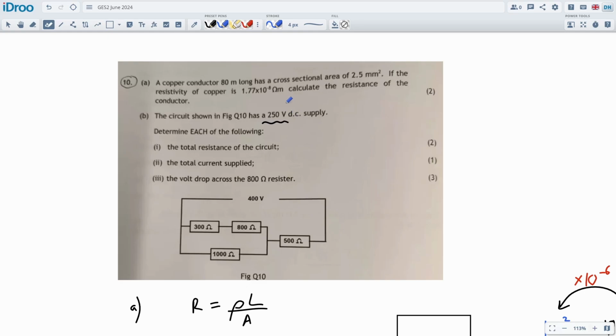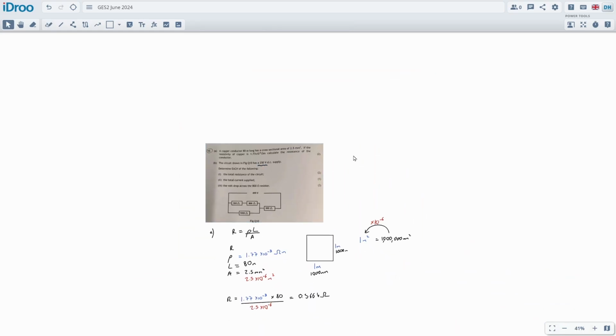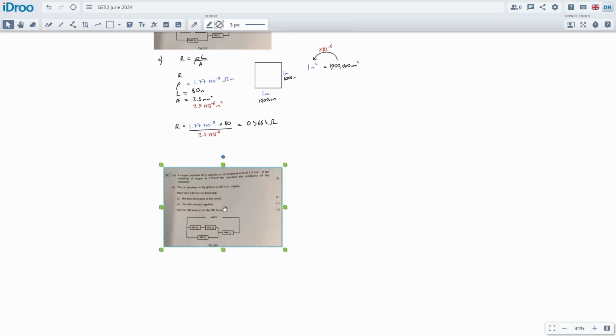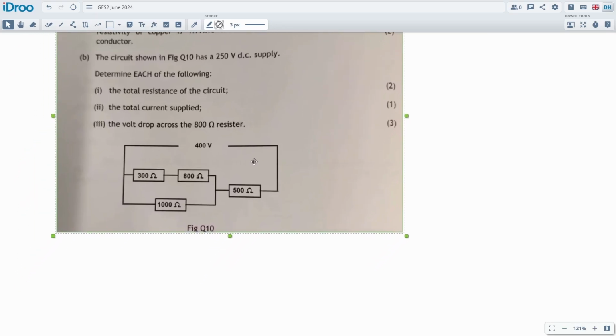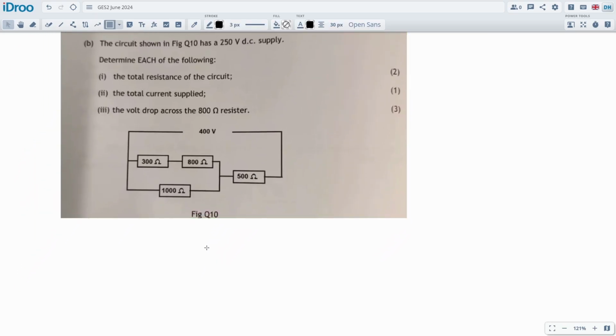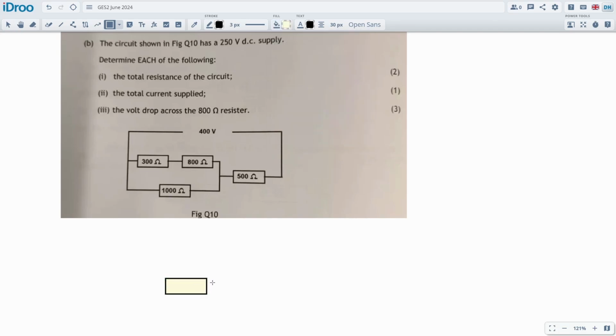So what do we do here? I'm going to take the 250 because I've got to make a decision on one of them, and we're going to work our way through it. Total resistance of the circuit. The problem with this question really is just that it's long. It's not actually too hard, but it's a bit long. Maybe there's a process we can speed this up, but I am sacrificing speed for clarity. In the actual exam, I would suggest you don't do both of these simple circuit questions.